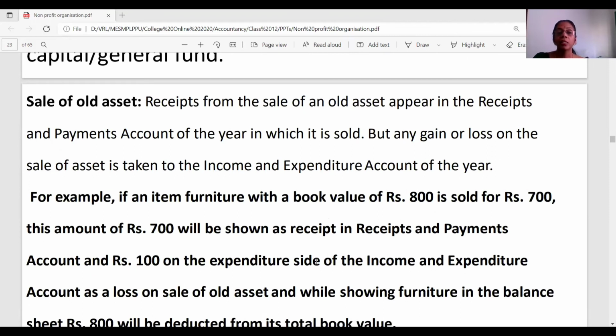Now, this is an important discussion, the sale of an asset. Do we call it an old asset or an asset? We will bring out both parts of the sale of the asset and how it needs to be treated. Whenever you are discussing the selling of an asset, you should always remember that there would be the cost, depreciation, and the sale value. I come again to these aspects. The cost represents the money which was used to buy this asset. So let us call it the cost of the asset.